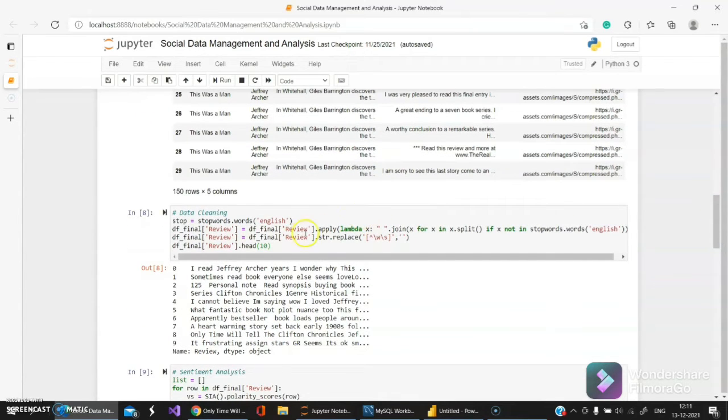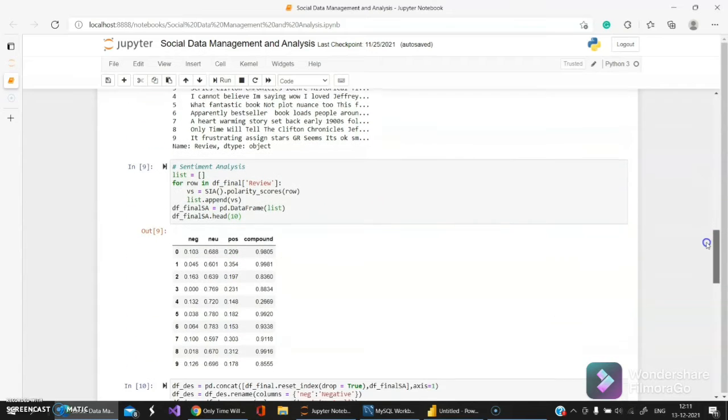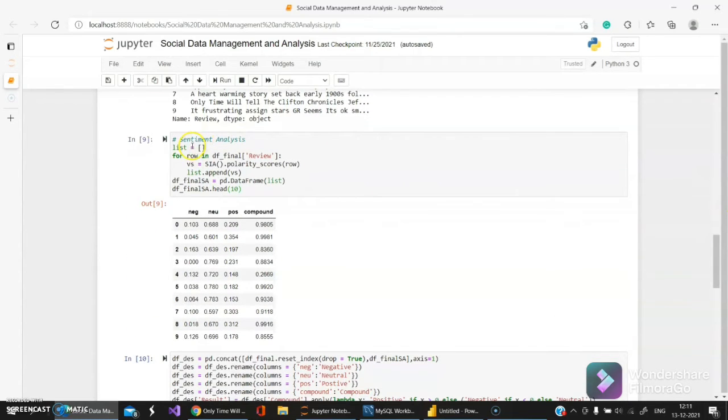So the next part is data cleaning. There are some words, like punctuation, spaces, or other words that are not required for the sentimental analysis. So I'm going to clean the data here. After cleaning, the next step is sentimental analysis. I've used various sentimental analysis methods for the reviews.